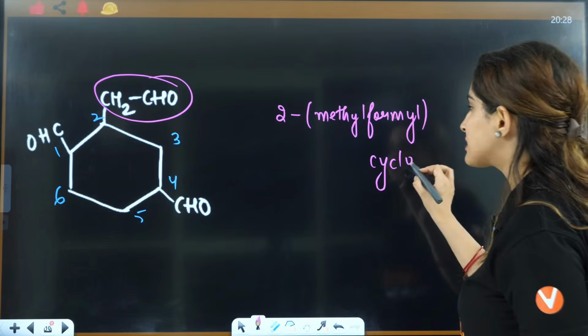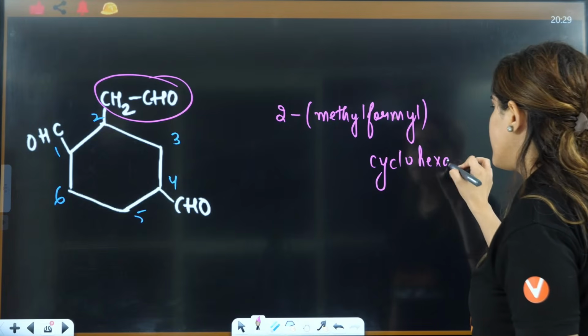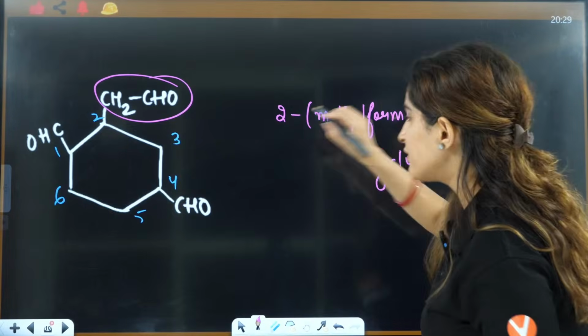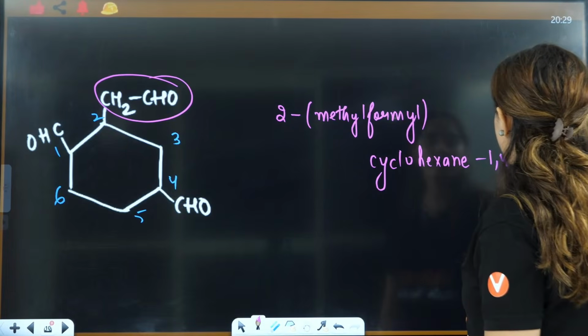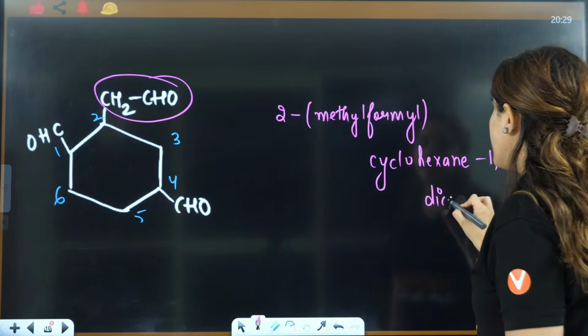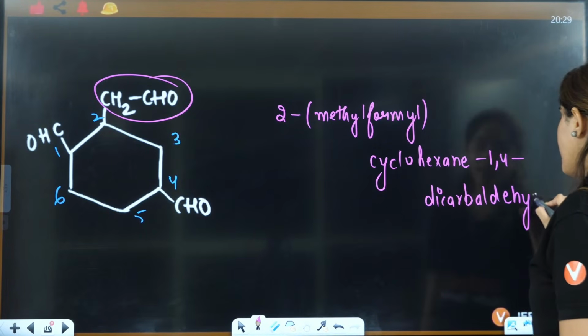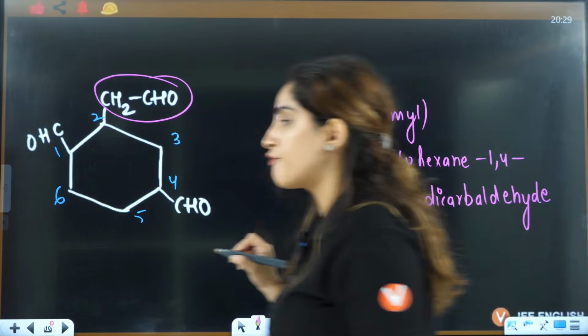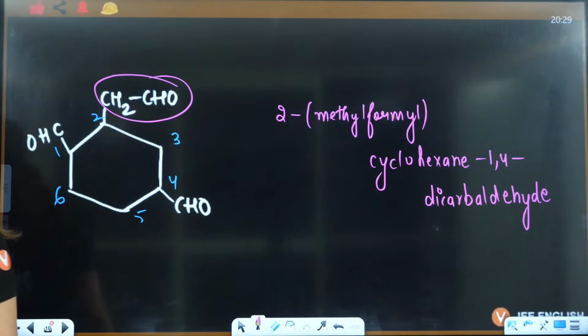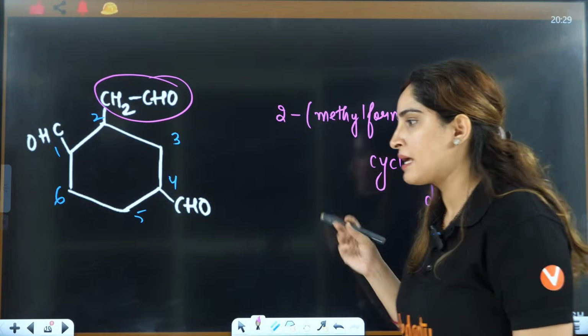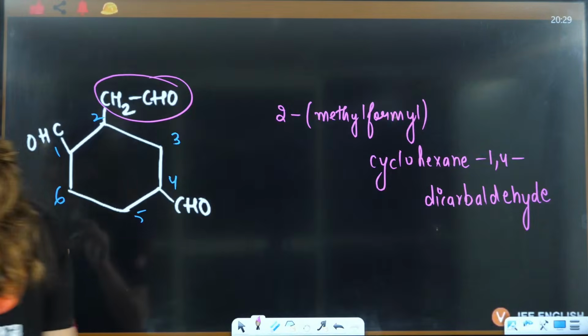Okay, so it is cyclohexane. On first and fourth position, 1,4-dicarbaldehyde, and that is the full-fledged name here. Is that clear to everybody? That is your full-fledged name here. Clear everybody? Okay.